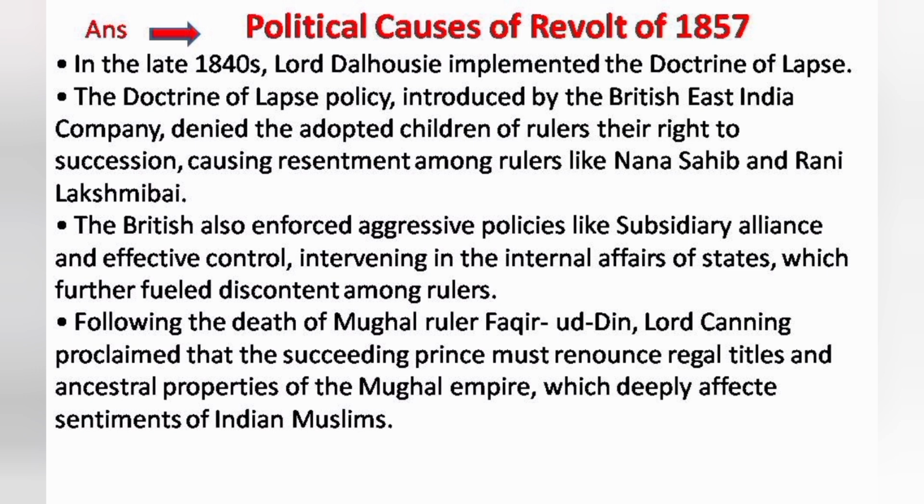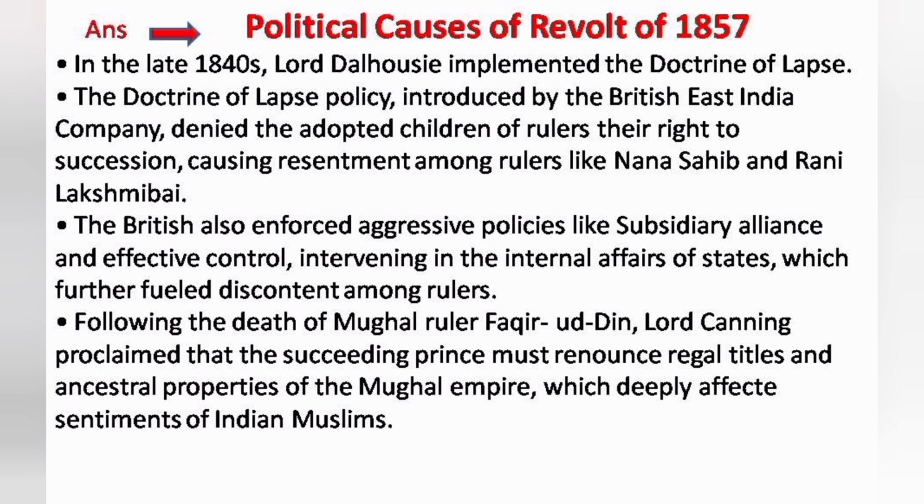The next, third point: the Britishers also enforced other aggressive policies like the subsidiary alliance introduced by Lord Wellesley. This policy meant effective control and intervention in the internal affairs of Indian states, which further fueled discontent among the rulers.